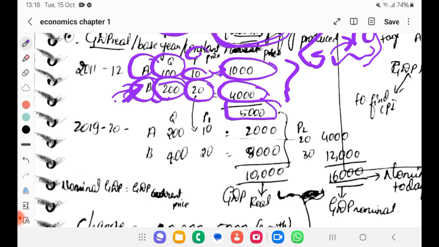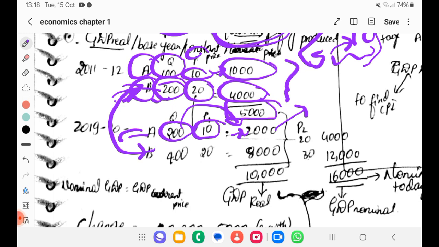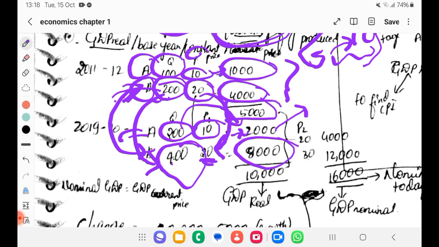Next, the same product A. The next year they produced 200 and the price remains the same, 10 rupees. So it made 2000 rupees now. The quantity increased, so the value increased. So it's a growth. Again, for product B, the number produced is 400. That means 200 more, and the price remained the same, 20 rupees only. So it was 8000. Total 10,000.